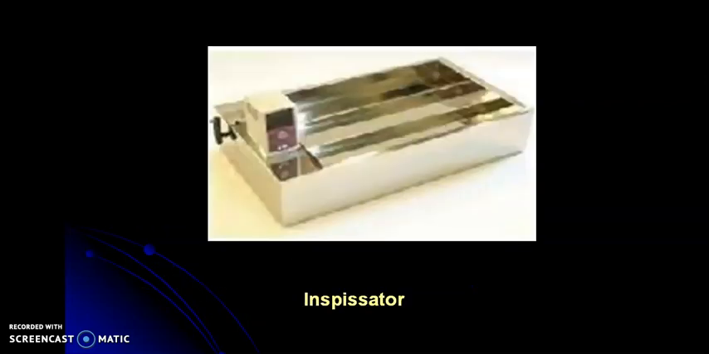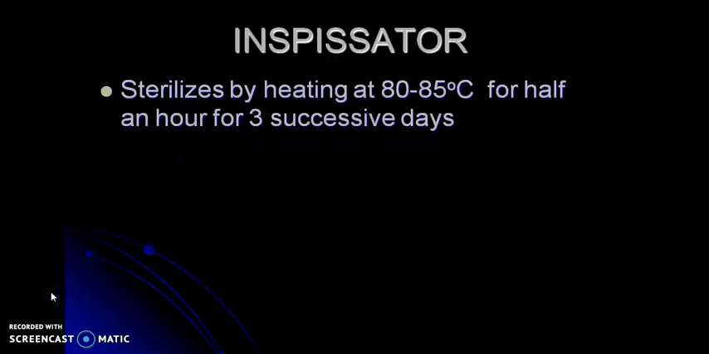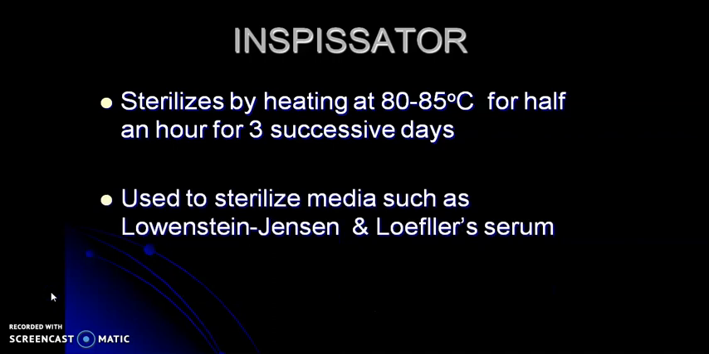Next method coming under temperature below 100 degrees Celsius is inspissator. In inspissator, it sterilizes by heating at 80 to 85 degrees Celsius for half an hour for 3 successive days. It is used to sterilize media such as Lowenstein-Jensen and Loeffler's serum.